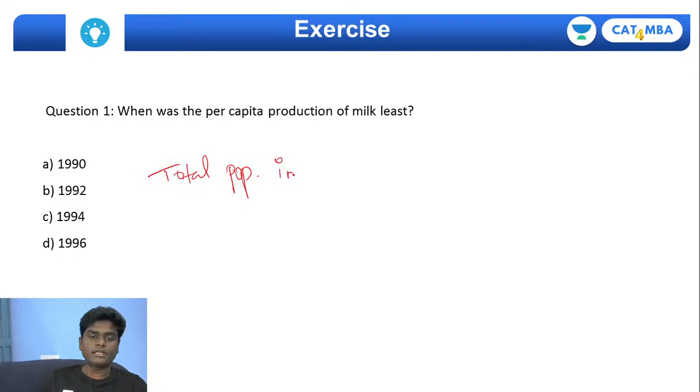Total population in 1990, if you try to see this, for male it is 34 and for female it is 35. So this will give you 69 million. 69 million is the total population of the people in 1990, not 1992, it is 1990, right? So this was the initial year.